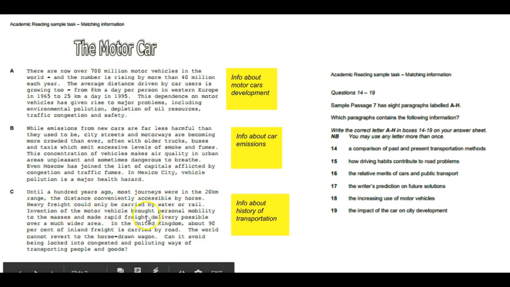Then I can continue skimming through the paragraph to find if it talks about the past only, or does it also talk about the future. And in this line, we have: the invention of motor cars or motor vehicles brought personal mobility to the masses and made rapid freight delivery possible over a much wider area. So here they're talking about the invention of motor cars, and here they're talking about before. They're comparing the distance of the journeys before the invention of the motor car. So it's basically a kind of comparison between the past and present.